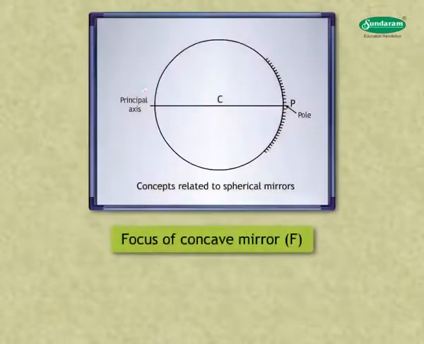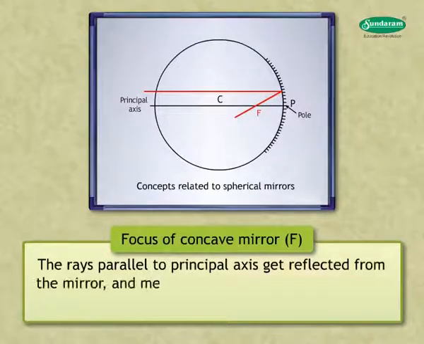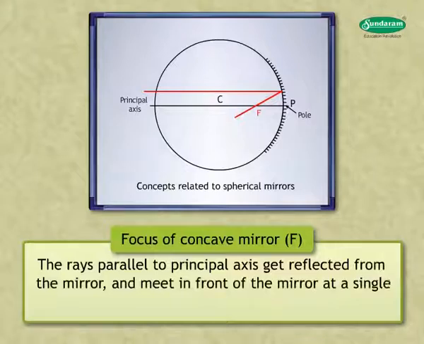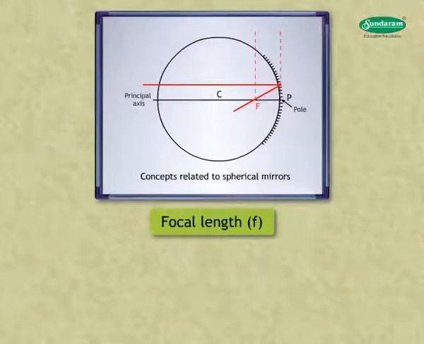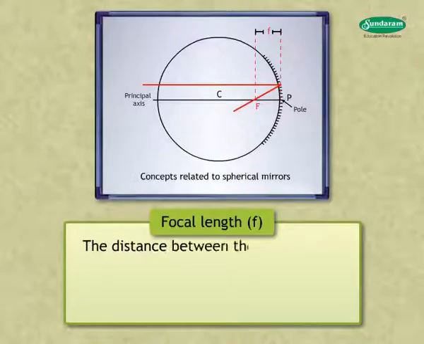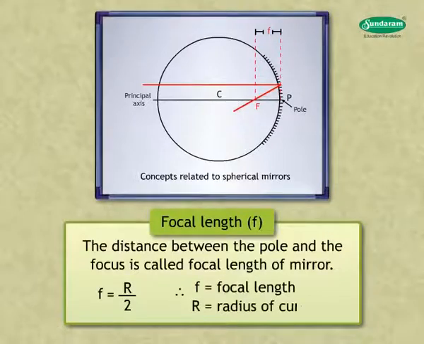5. Focus of concave mirror F. The rays parallel to the principal axis get reflected from the mirror and meet in front of the mirror at a single point. It is the focus of the concave mirror. 6. Focal length F. The distance between the pole and the focus is called focal length of mirror. The focal length is the half of the radius of curvature.